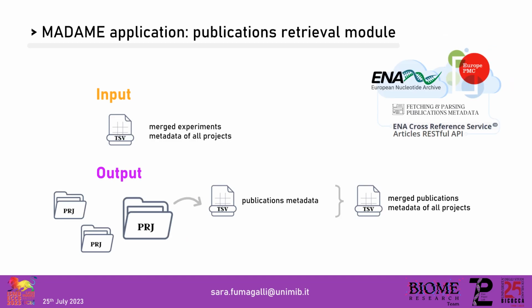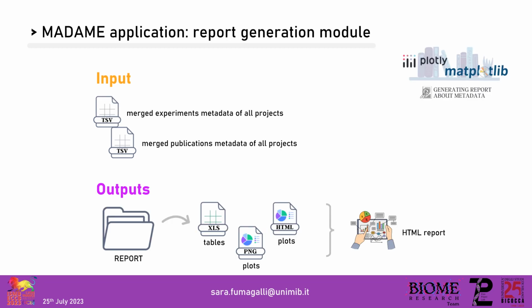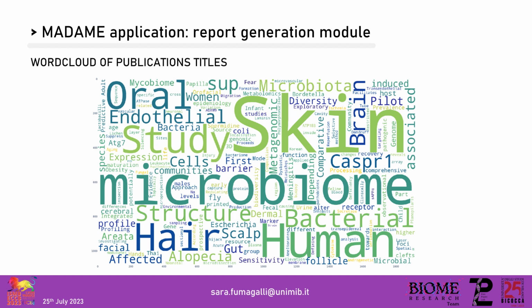Then we searched for publications. Madame created a publication metadata file in the previously created folders and then merged all the publication metadata files into one. Madame found 33 publications for 25 projects. As a first step, we investigated if the results of the query were suitable and we generated a report. Here is an example of a plot generated with the report module, a word cloud of the titles of the publications found. This is useful to give a quick first look and see if the query has downloaded relevant samples.